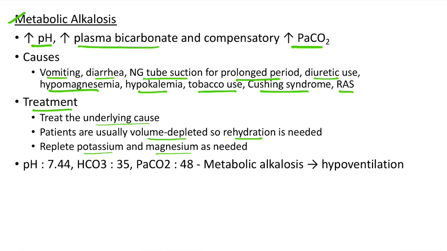Now let us discuss another ABG. pH is 7.44. This is high normal. Bicarbonate is 35. This indicates metabolic alkalosis. PCO2 is 48. This indicates compensatory respiratory acidosis. So this is a case of metabolic alkalosis which is compensated by hypoventilation leading to respiratory acidosis.